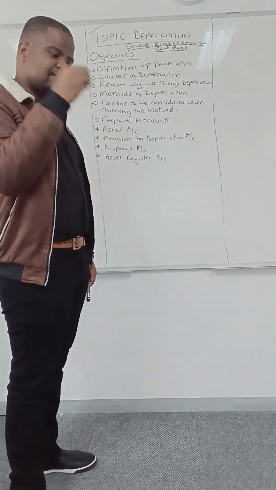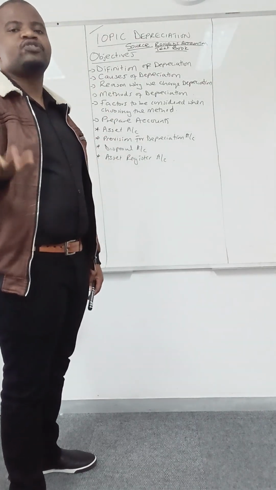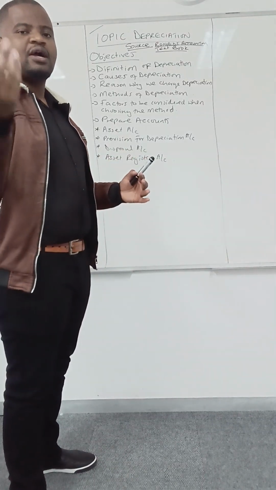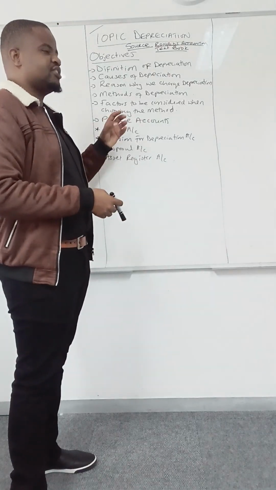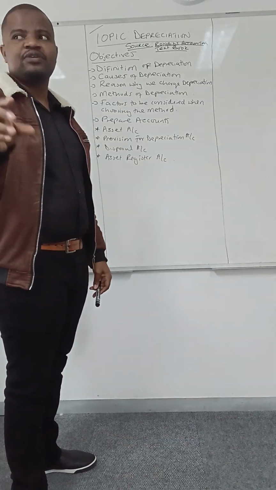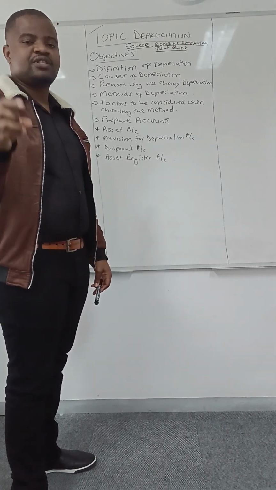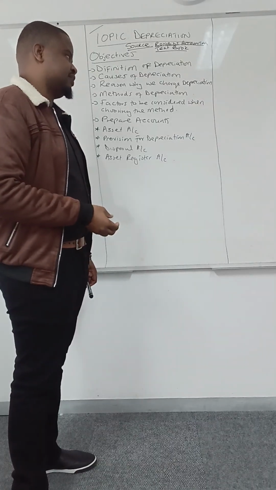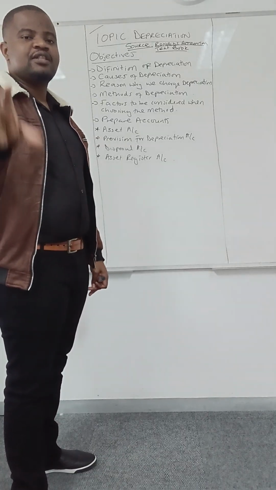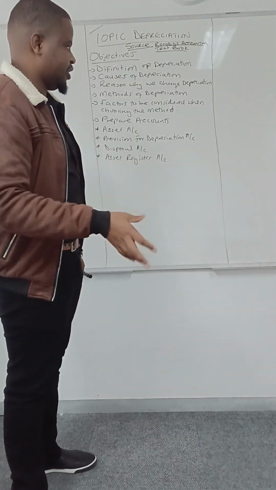Whenever you use accounting principles to answer theory questions in accounts, you must explain what the accounting principle says, so that we can see where the policy you are mentioning relates to what you are saying. Right. So the reason why we charge depreciation, number 1, to go in line with the prudence concept, which says it is better to understate profits than to overstate what? Profits. Right. Then number 2, we charge depreciation for us to reflect the true value of a non-current asset by the year end of our financial year.